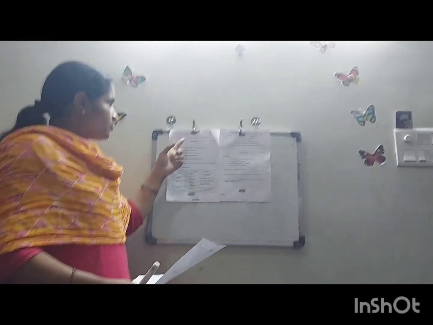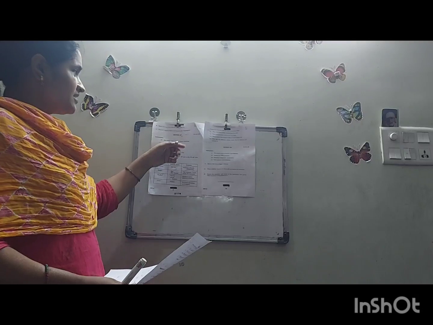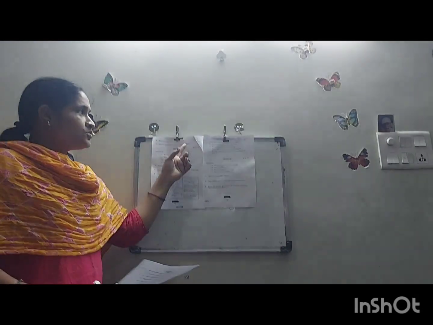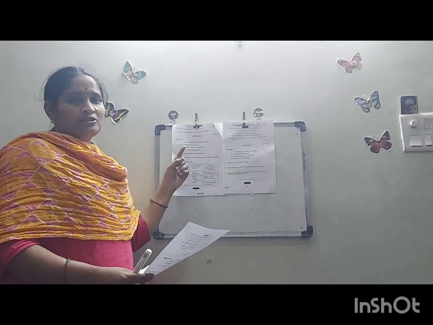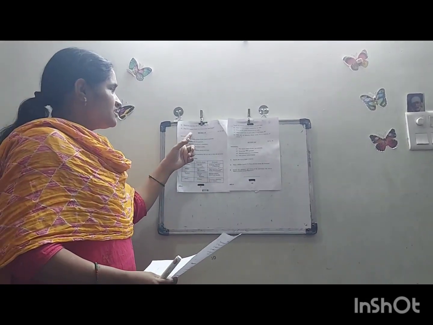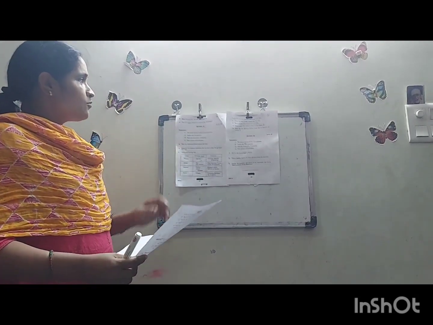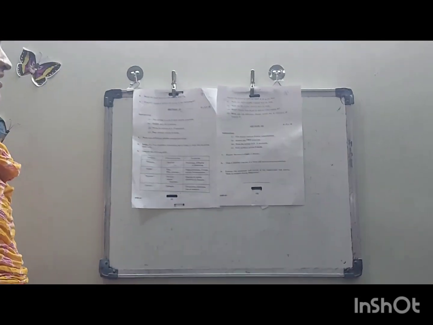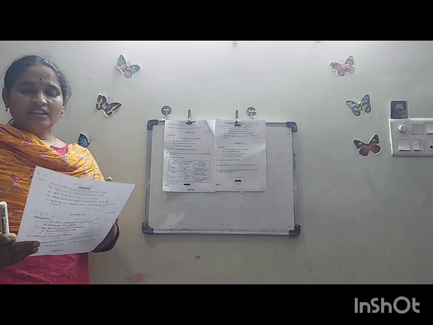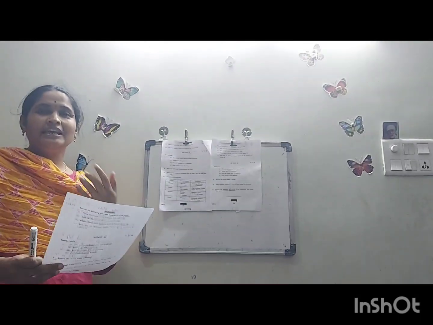The next one: what will happen if there is no mucus in the esophagus? The esophagus, another name is food pipe, is a muscular tube which is used for peristaltic movements. In the esophagus, mucus helps in the movement of food in the downward direction.